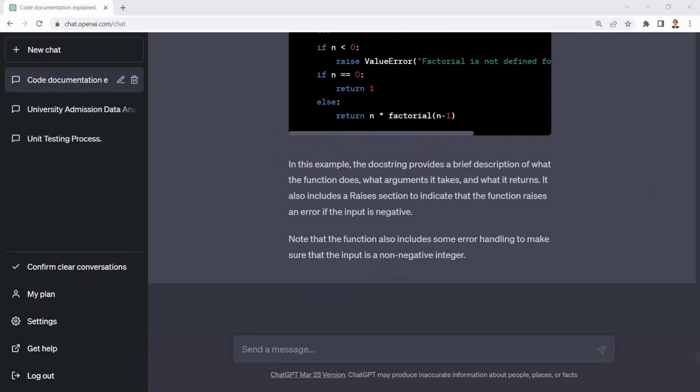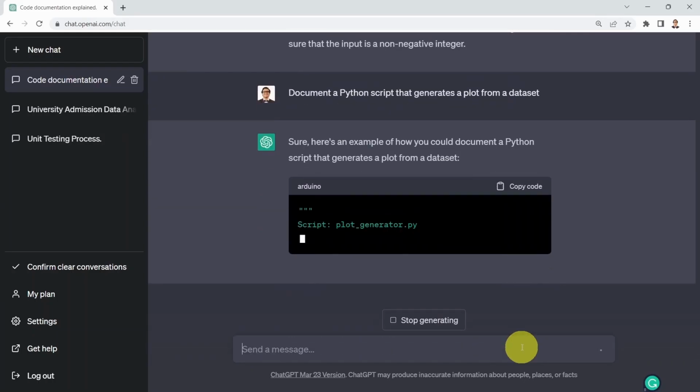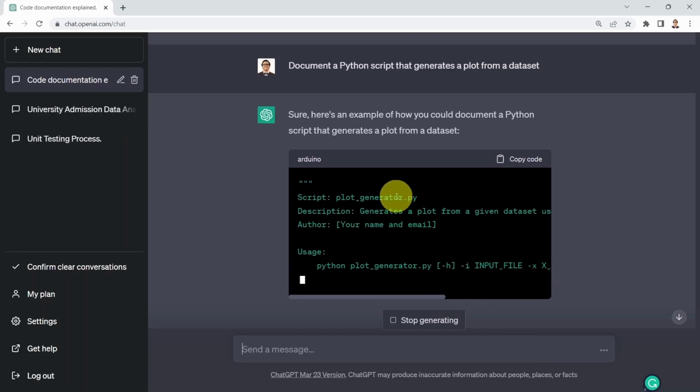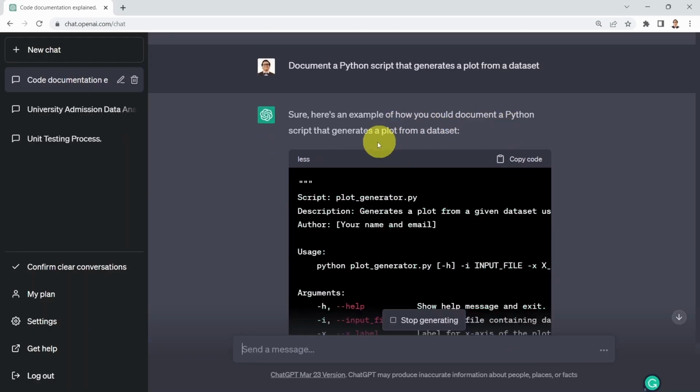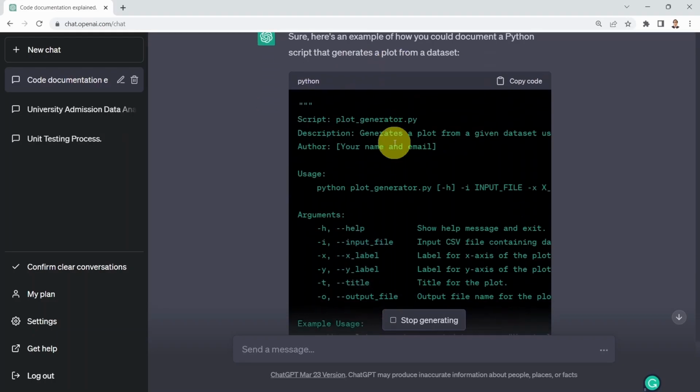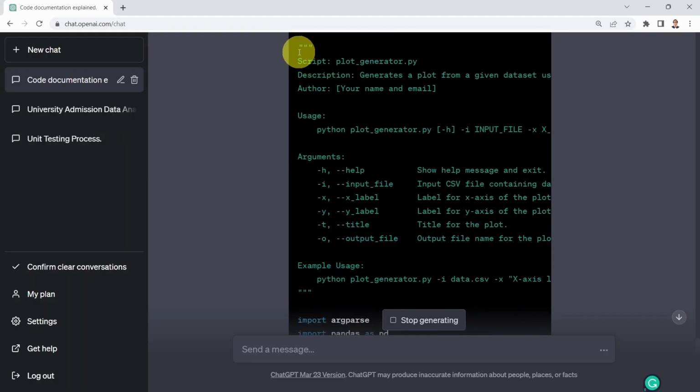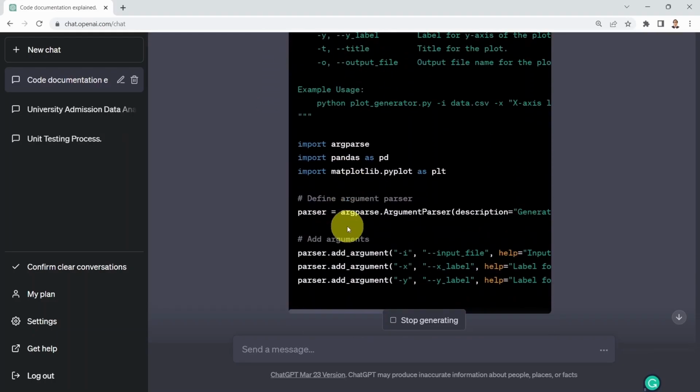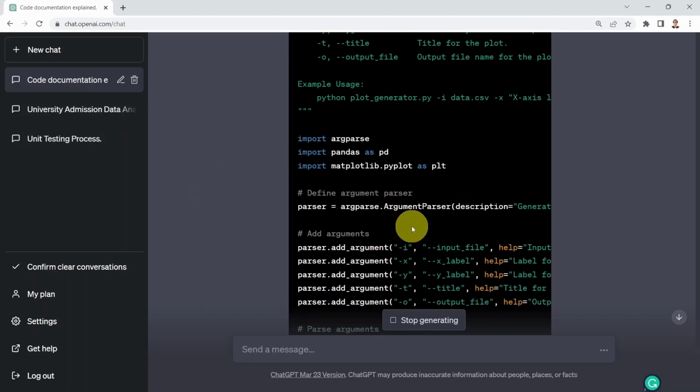Again, pretty incredible. Okay, what I could do next, I can say, well, could you please document a Python script that generates a plot from a data set? Pretty generic, but here we go. I'm going to tell you, well, sure. Here's an example of how you could document a Python script that generates a plot from a data set. So here, basically, you will see the doc string here, and you can see the actual code that basically generates or performs data plotting.